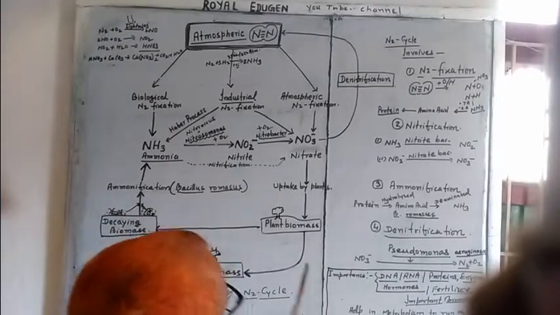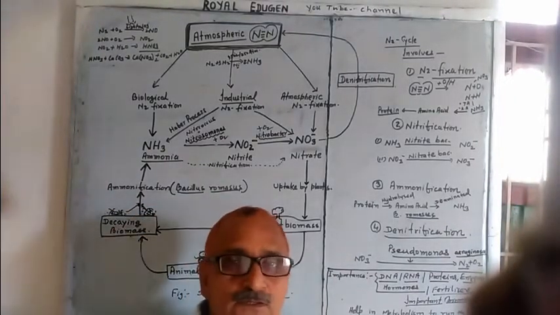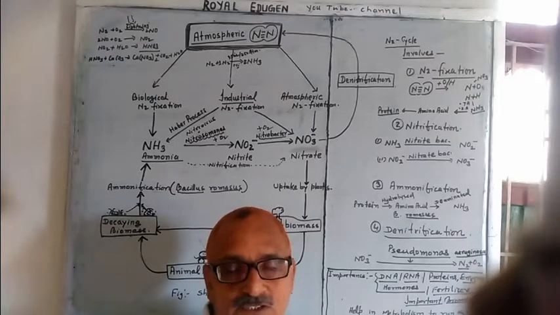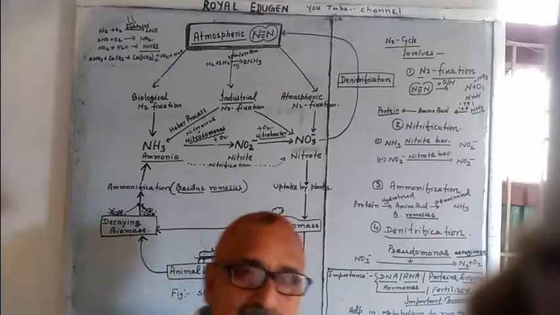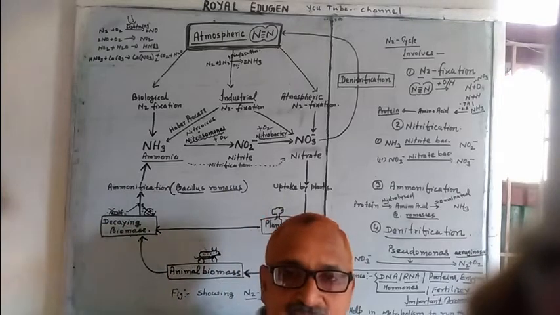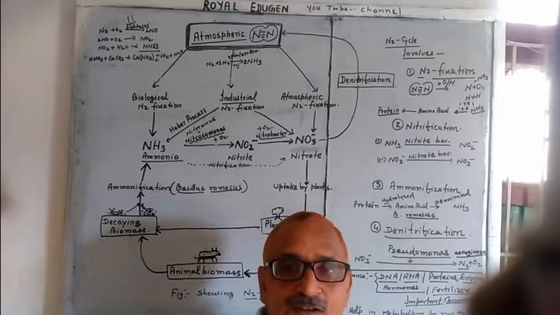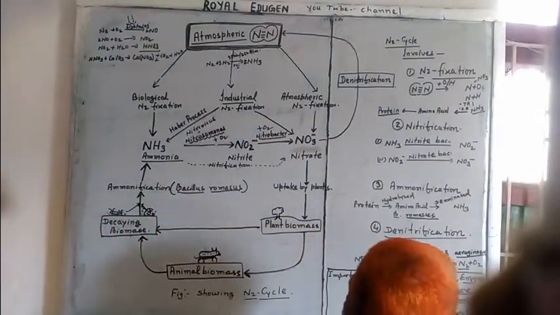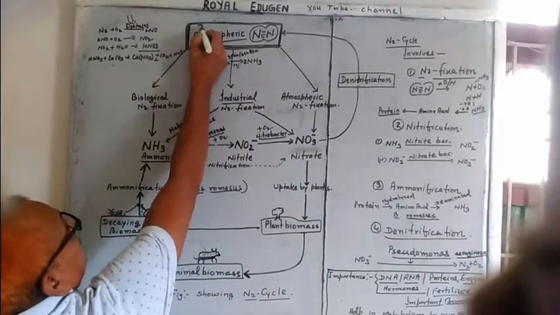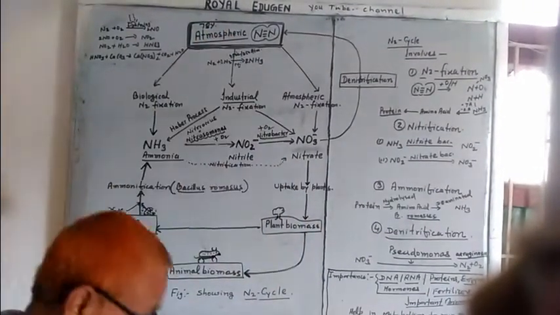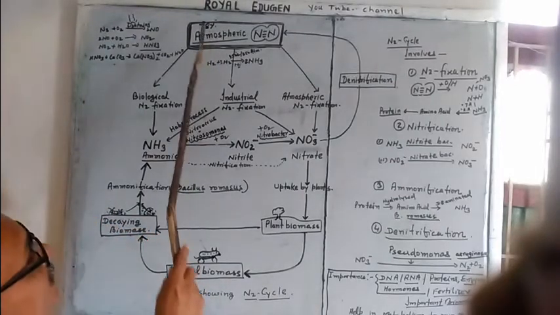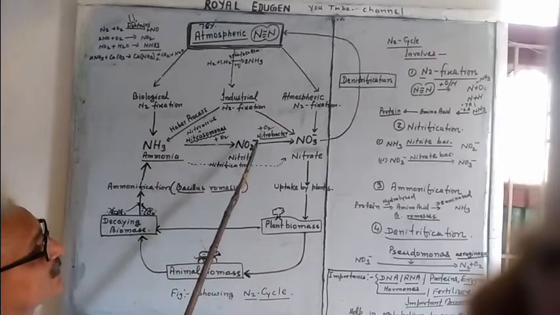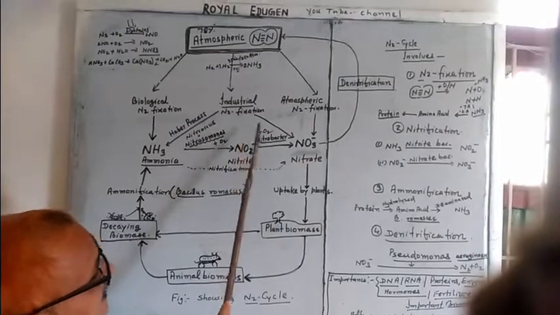Everyone, I am going to explain to you a very important topic for standard 11th as well as standard 9: the nitrogen cycle. This is a very common cyclic movement of nitrogen that exists in nature. The reservoir of nitrogen is the atmosphere itself, which contains approximately 78% nitrogen. This nitrogen may convert in three different ways into the form of ammonia, nitrate or nitrite,